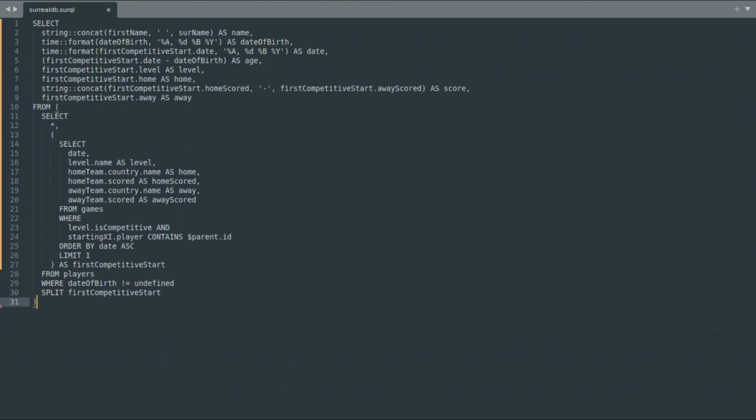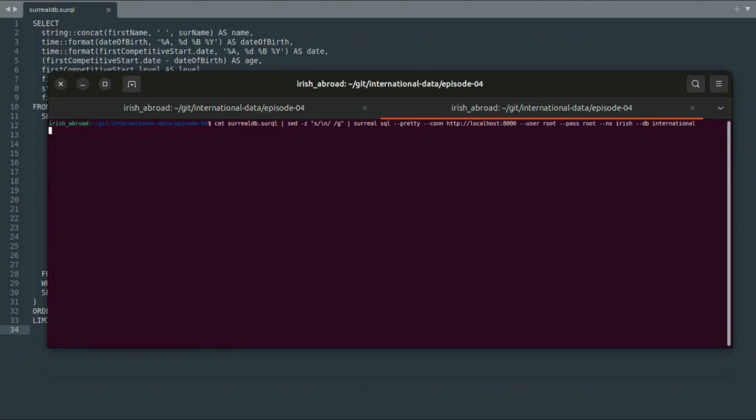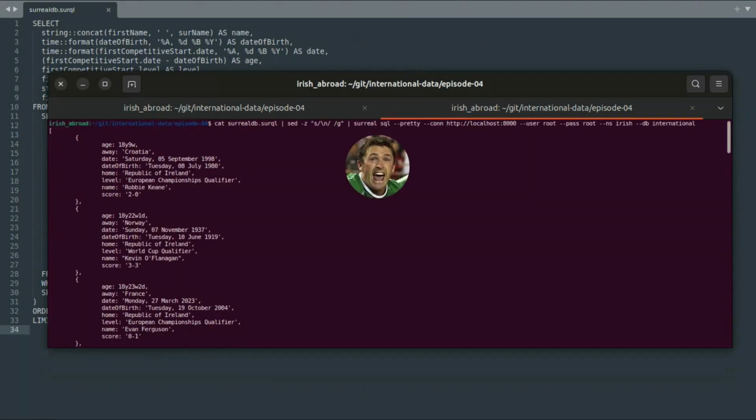Finally, sort the results by the newly calculated age field and limit the results to the top 20, as in the previous 2 chapters. Running one last time gives the same results we've seen previously, but Robbie Keane is the youngest player to start a competitive game, Kevin O'Flanagan second, and Evan Ferguson third. Before finishing, I'd like to show you the same results using SurrealDB's built-in REST server.